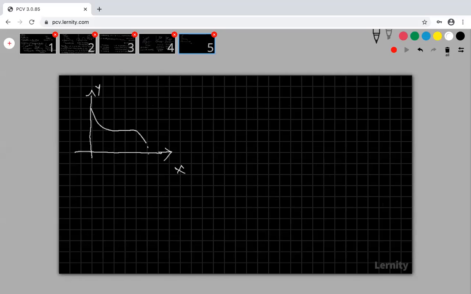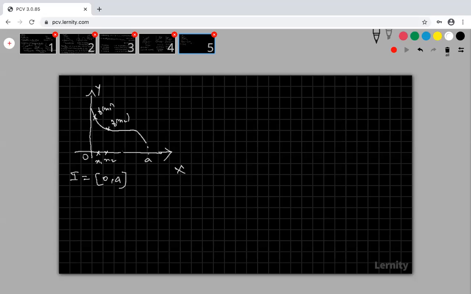This is my a, this is my 0, and my interval I is 0 comma a. For any two values x1 and x2 here, f of x1 is greater than f of x2.